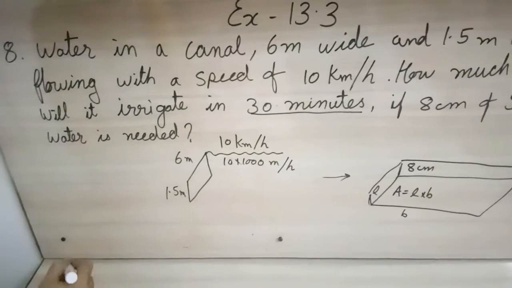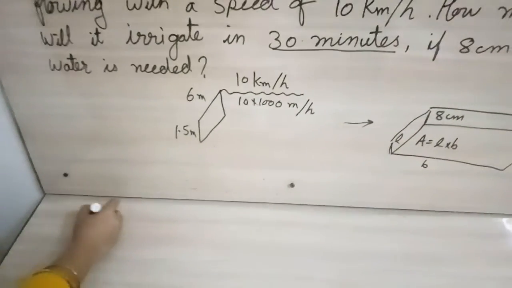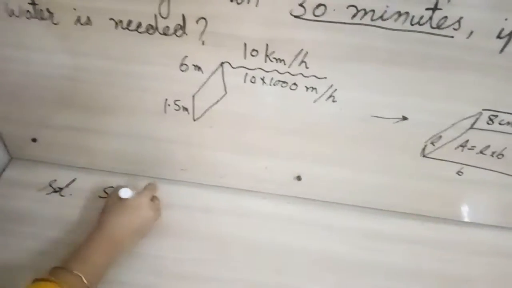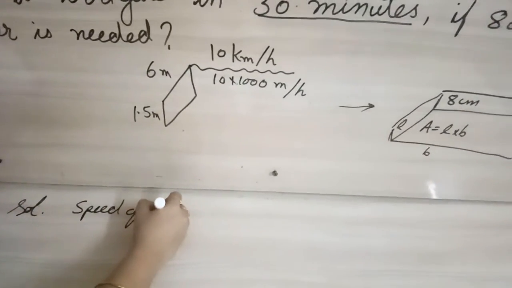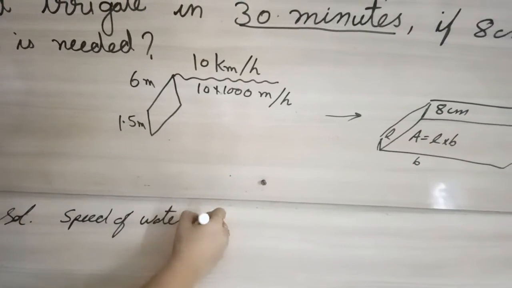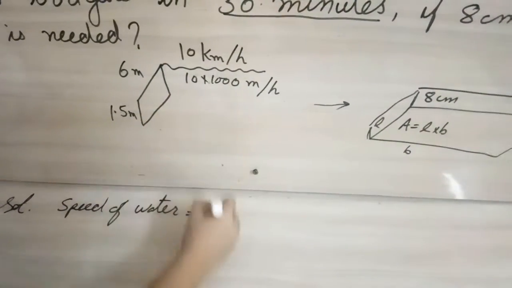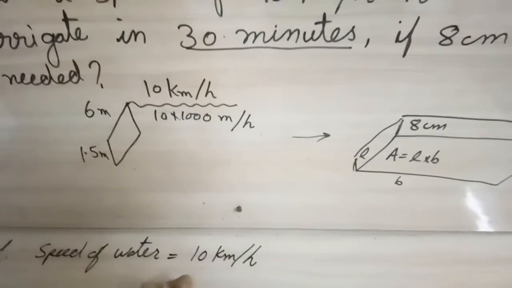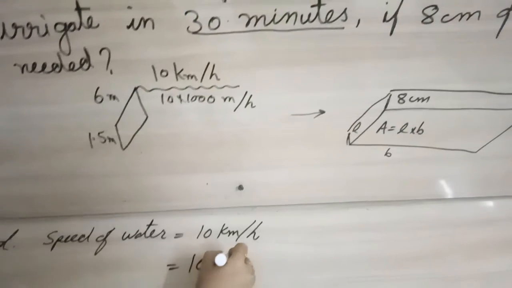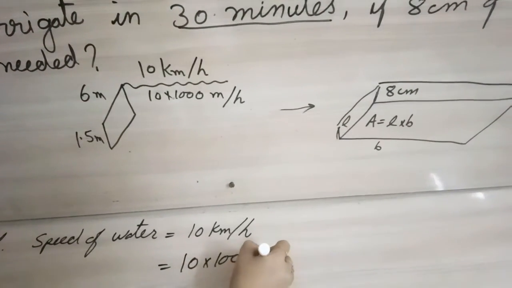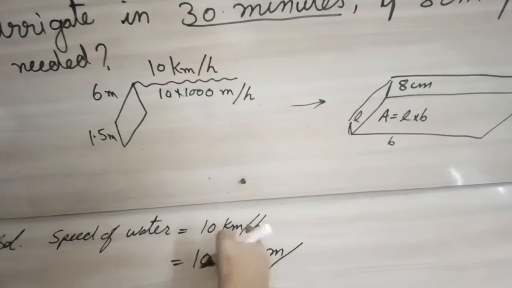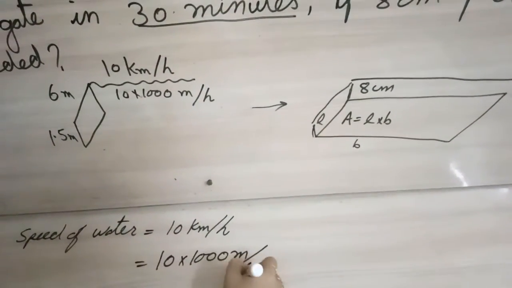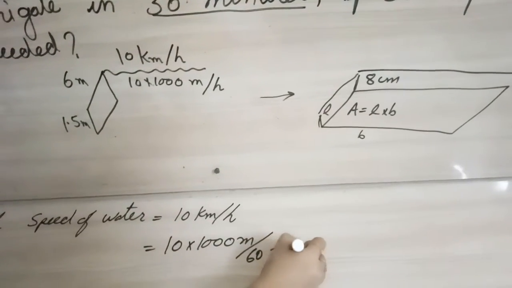Okay, so we will write the solution. Speed of water. They have given speed of water as 10 kilometer per hour. We have converted that 10 kilometer per hour into meter, and here it is per hour and we need minutes, so hours we will convert into minutes, so it will become 60 minutes.